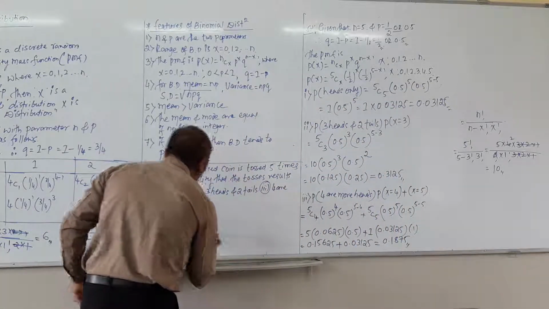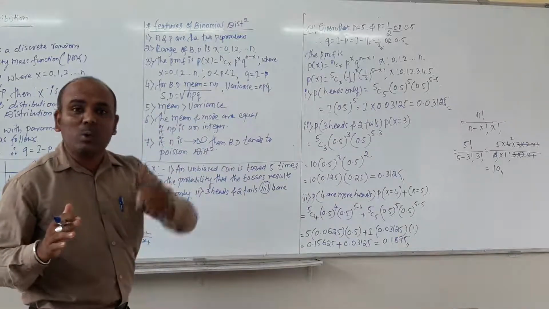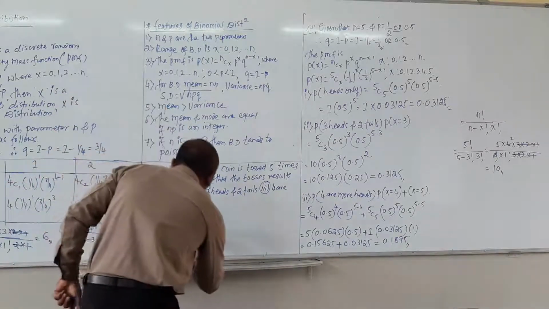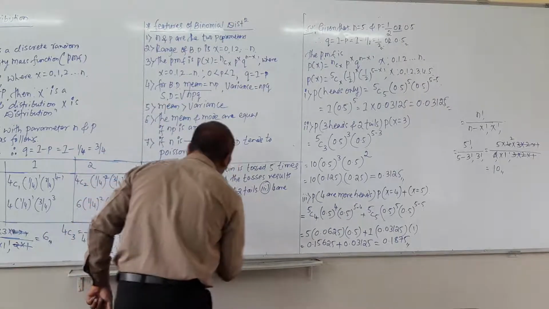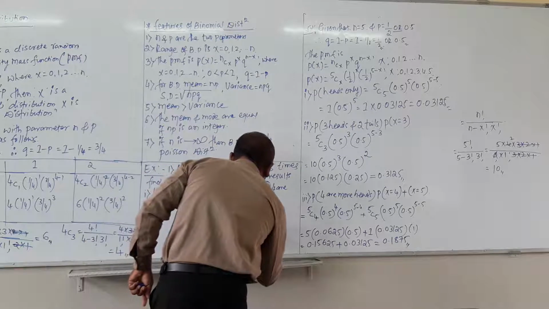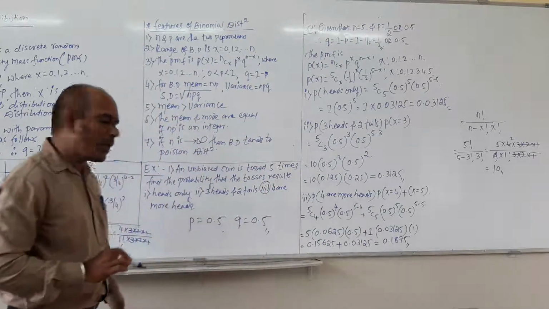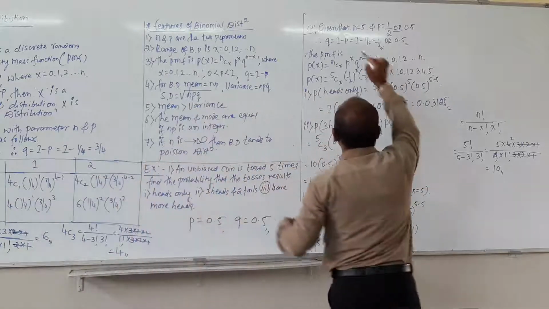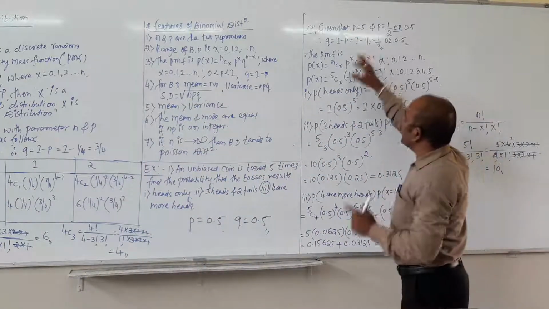Okay, in any problem relating to, if any question is related to tossing of a coin, then the value of P is also 0.5 and the value of Q is also 0.5. Okay, so given that small n equals 5, because how many times they tossed?